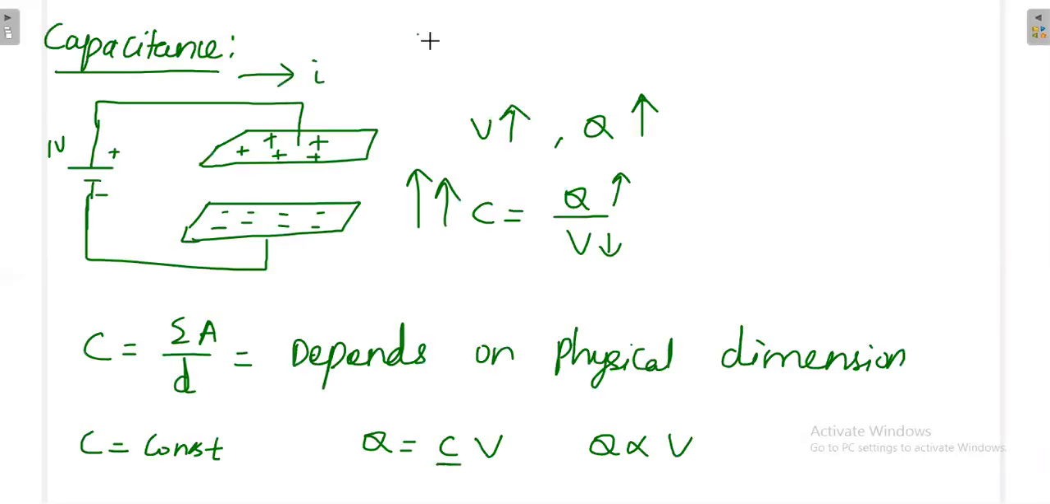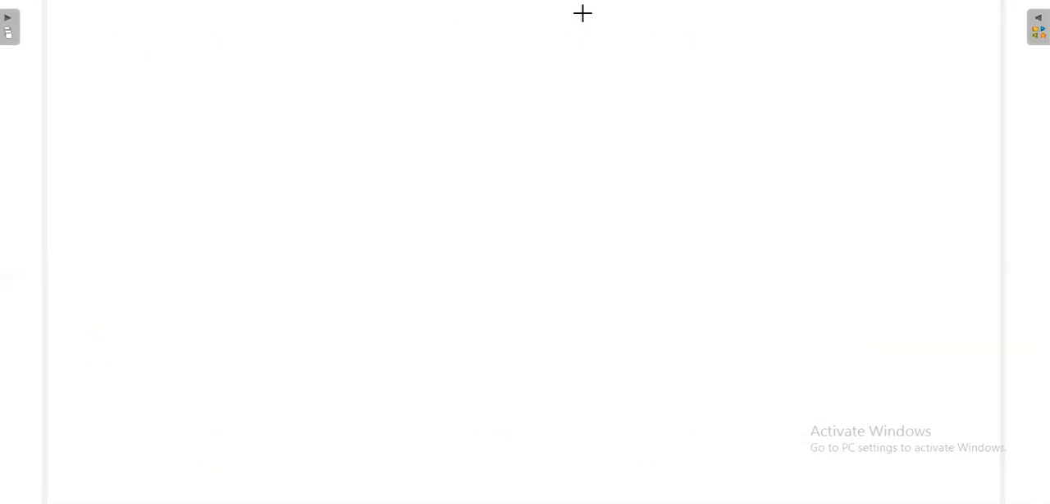Okay, that idea you should have. A capacitor converts the voltage you are applying into charge, which is stored in the capacitor. Next, the capacitor stores charge in which format? Actually, in electric field format. Stored charge, again, I will give that point later.